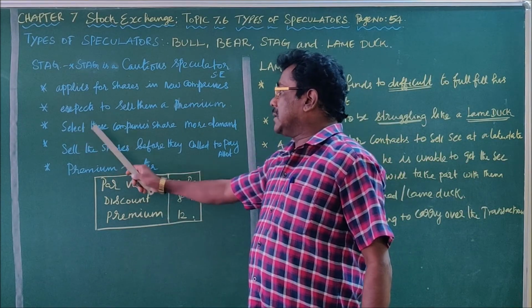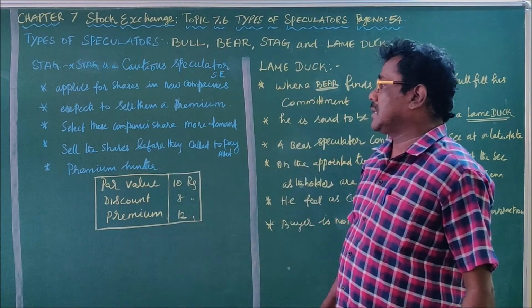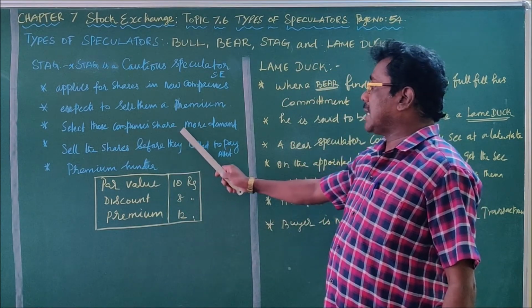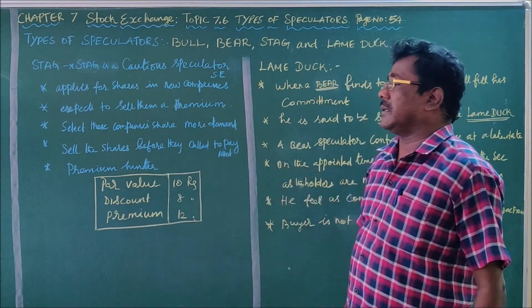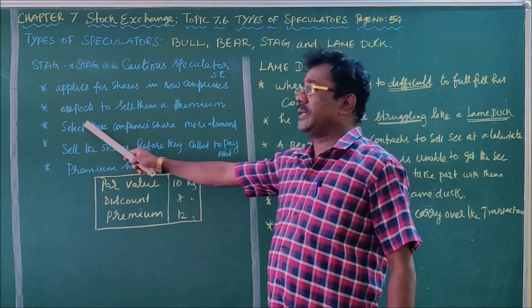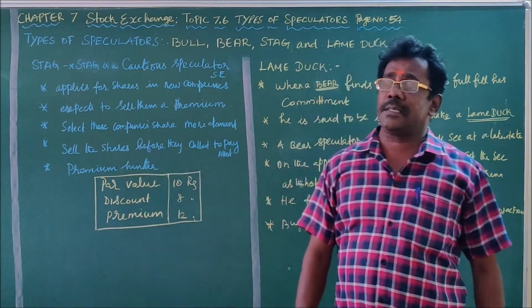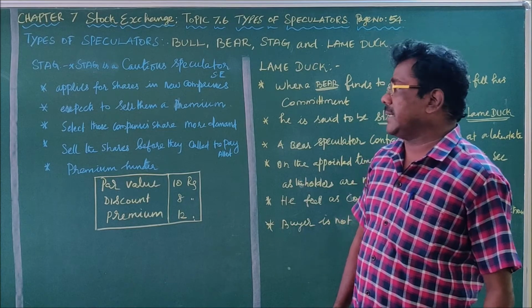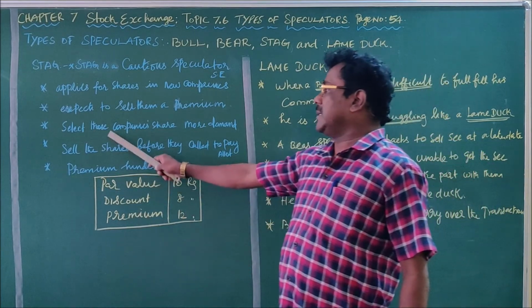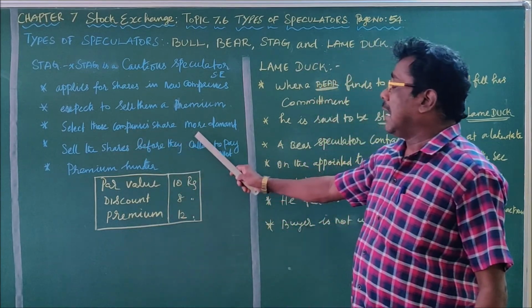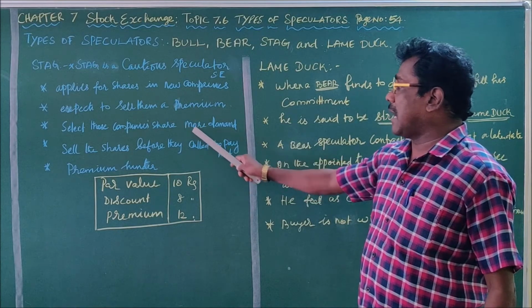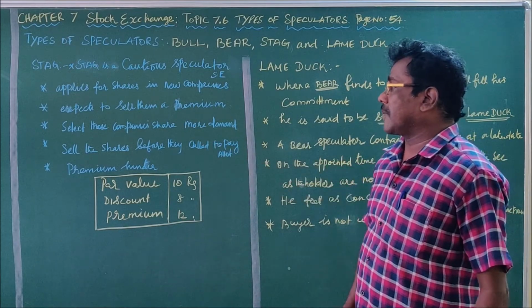So he selects the companies whose shares have more demand. Suppose he applied to 2 or more companies, he has to select those companies whose shares have more demand.